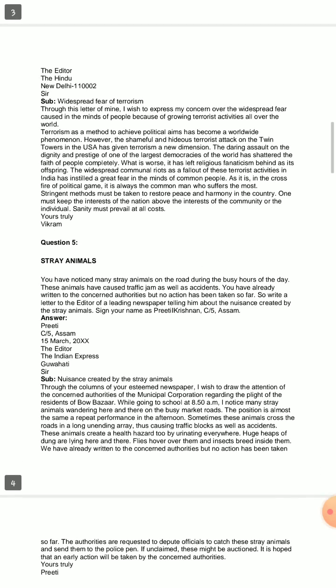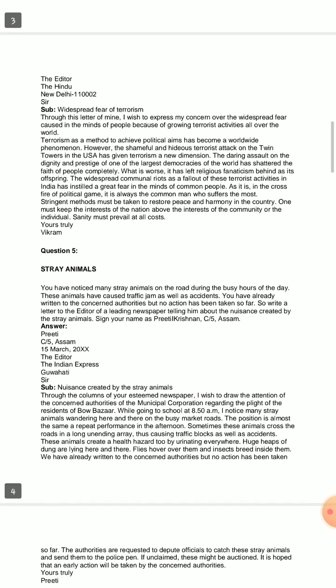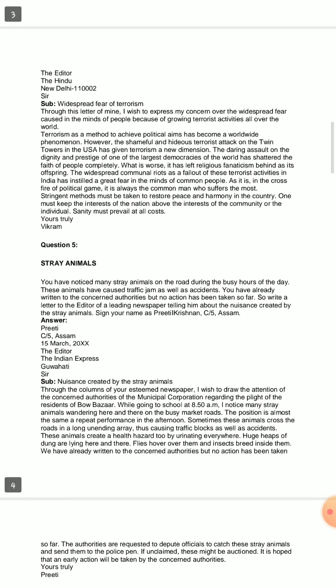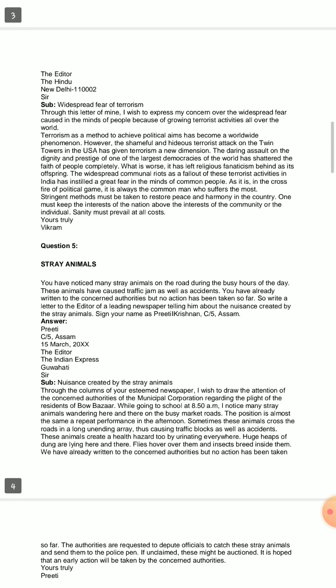Now I am moving on to one more important question: stray animals. This is also a very, very important one. The question is like this: you have noticed many stray animals on the road during the busy hours of the day. This type of question has previously been set in examinations also. So this question is also very important, dear students.